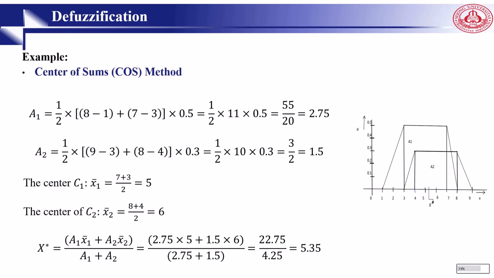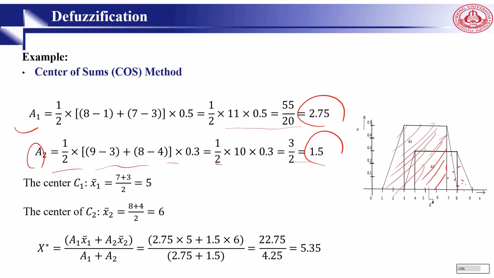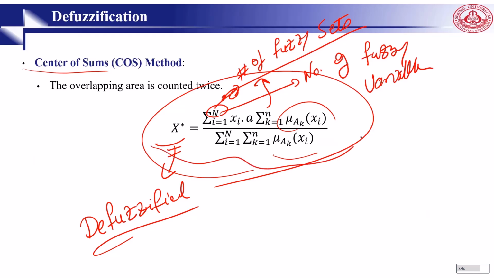Here is an example for the COS method. We have a1, 1 by 2, multiply 8 minus 1. Finally, we will come to a2 based on this equation. Here we plotted the aggregated fuzzy set of C1 and C2. So for the area, we have a1 and a2. This is a1, and this is a2. Right? So the center for C1 is 5, as you can see here, and the center for this one is 6. So finally we get 5.35, based on this equation.